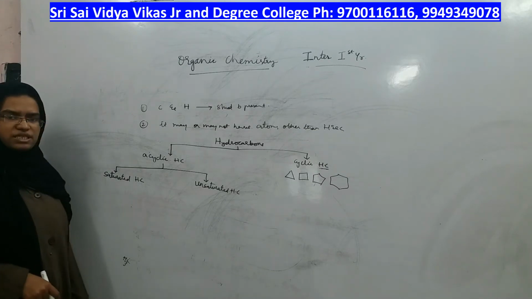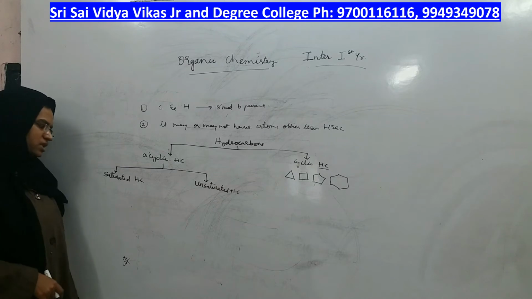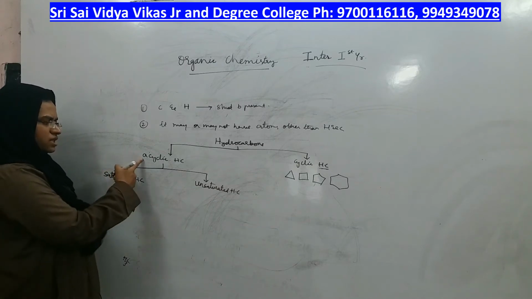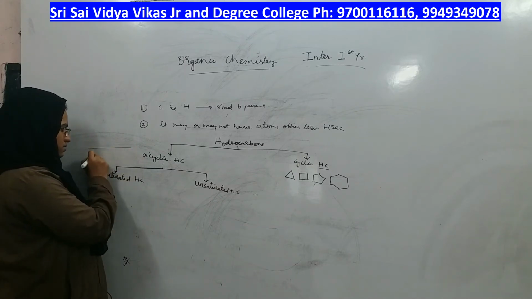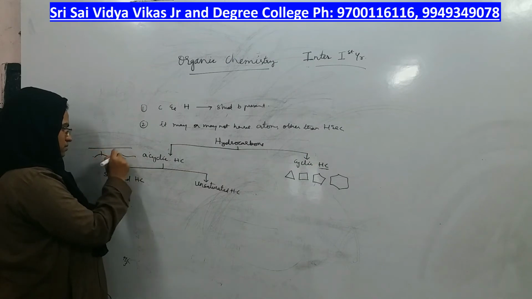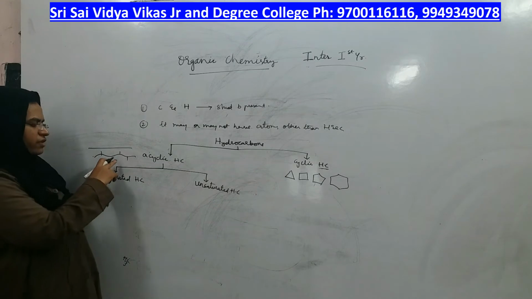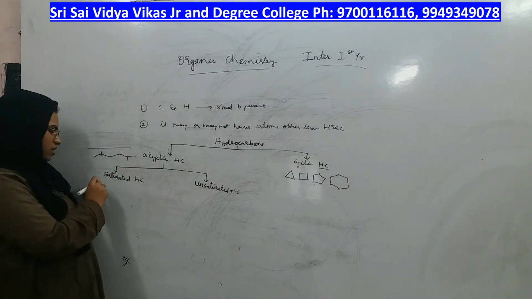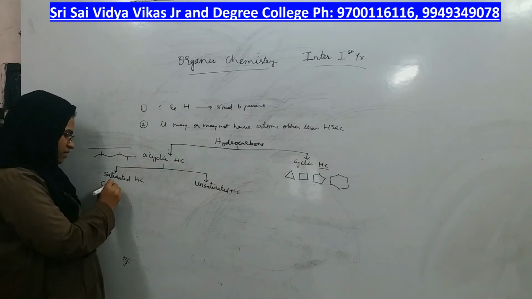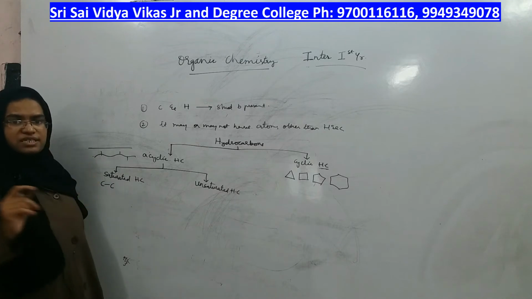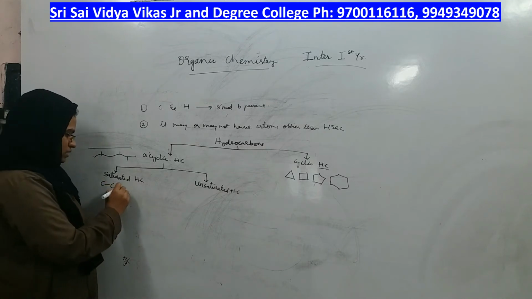What does it mean by saturated hydrocarbons? In the structure of an organic compound, all the bonds between carbon and carbon should be sigma bonds only.